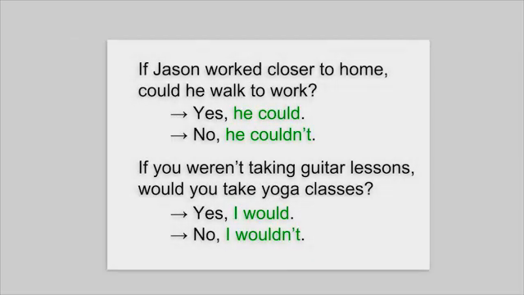To answer unreal conditional yes/no questions, we can say yes, the subject, like he, and would or could, or no, the subject, and wouldn't or couldn't. For example, we can answer the question, if Jason worked closer to home, could he walk to work? With yes, he could, or no, he couldn't.